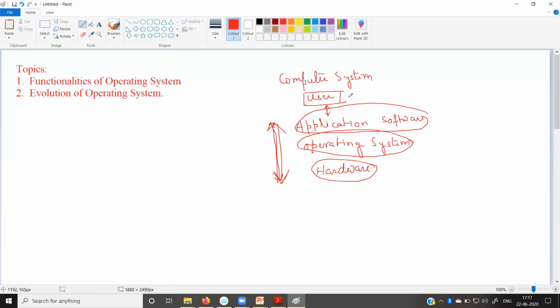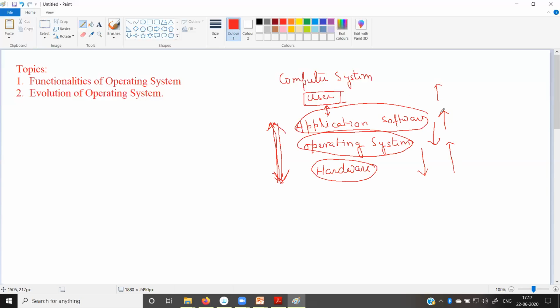So the user, the human being, gives some input through the application software, then the application software forwards that input to the operating system, then the operating system sends that input in some understandable format to the hardware, then hardware processes that information, and after processing it, it returns the result to the operating system, and the operating system transfers that information to the application software, and finally the user can see the result from that application software.